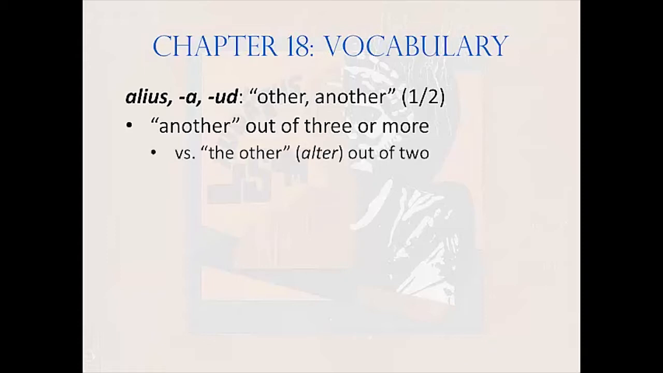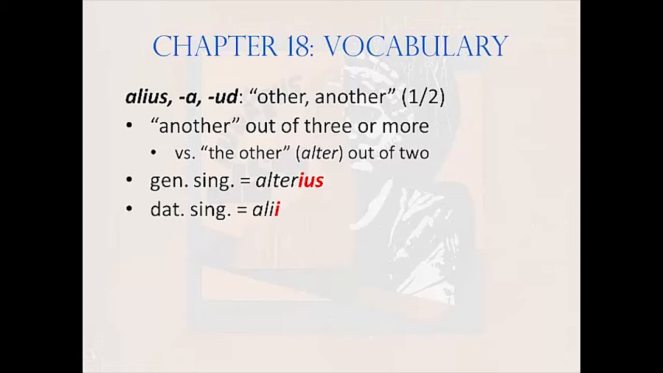The word for the other, meaning out of two possibilities, is alter. And as I'm also sure you'll remember from Chapter 9, the genitive singular of this word is alterius. It borrows the genitive singular of alter in order to avoid the form aliius. Its dative singular, alii, is not irregular when you remember it follows the pattern seen in many demonstrative pronouns of a genitive singular in ius and a dative singular in i.